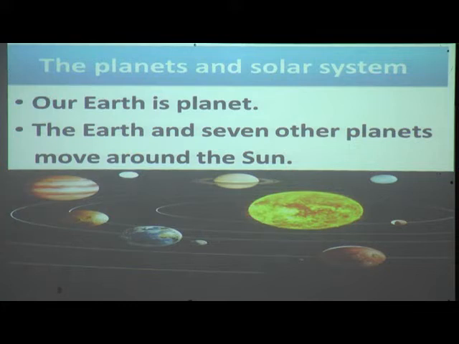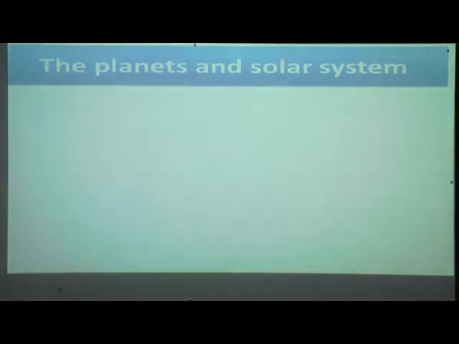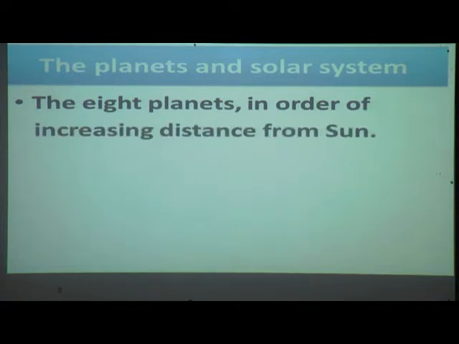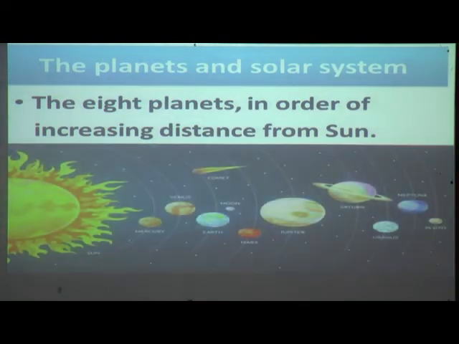That yellow colored ball is the sun, and the others are planets. The 8 planets are in order of increasing distance from the sun. Yes, they have increasing distance from the sun.